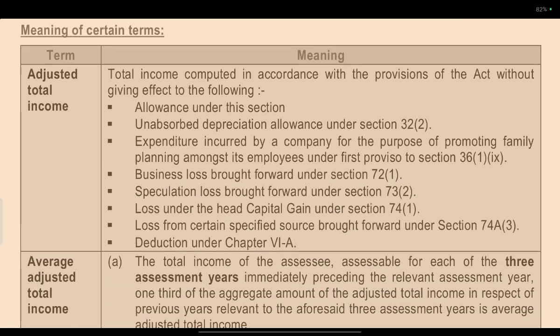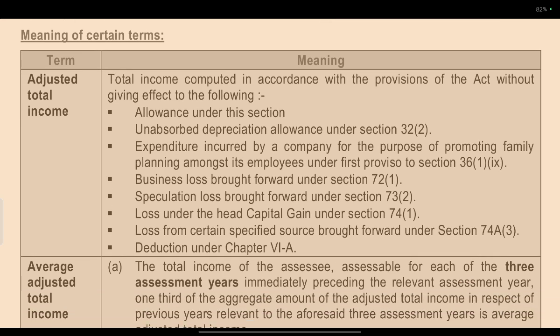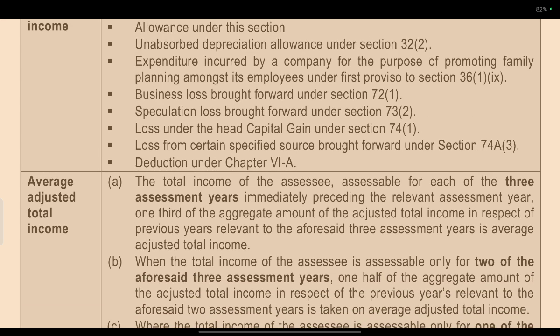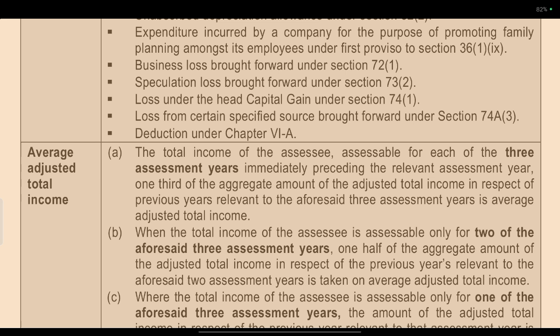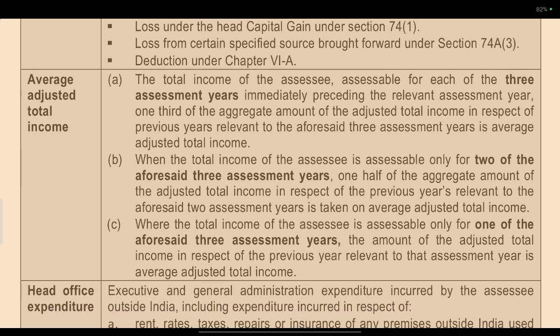Meaning of the terms adjusted total income and average adjusted total income. Adjusted total income is the total income computed in accordance with the provisions of the Act without giving effect to the following: allowance under section 32(1)(ii), unabsorbed depreciation, allowance under section 35D, expenditure incurred by a company for the purpose of promoting family planning under the proviso to section 36(1)(ix), business loss brought forward under section 72(1), speculative loss brought forward under section 73(2), loss under the head capital gains under section 74(1), loss from certain specific sources brought forward under section 74A(3), and deductions under Chapter VI-A.